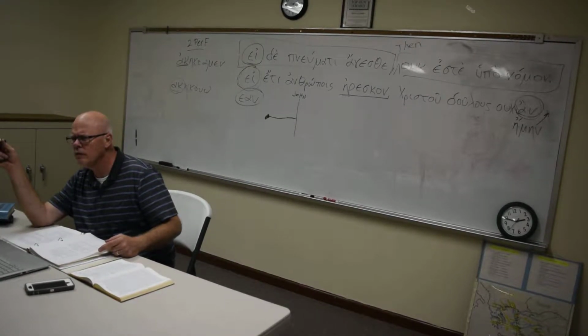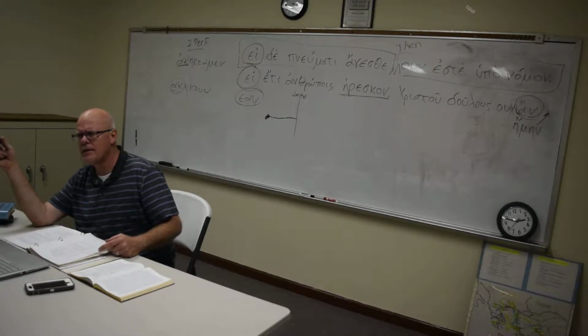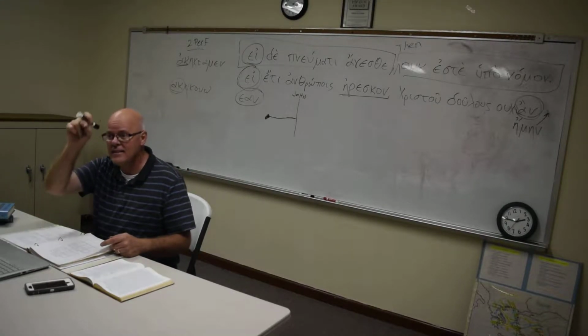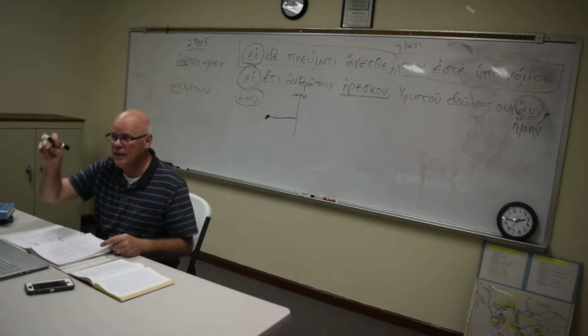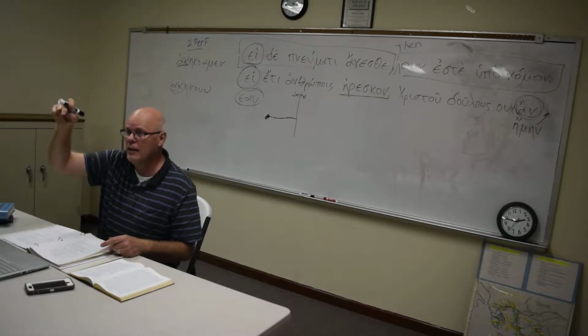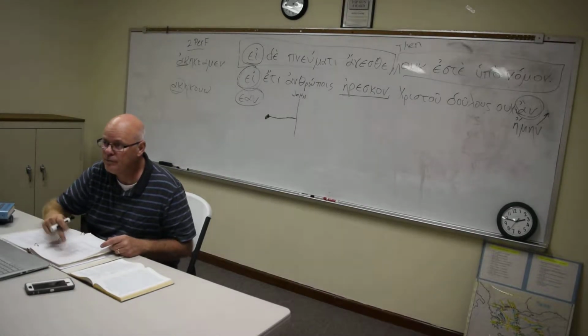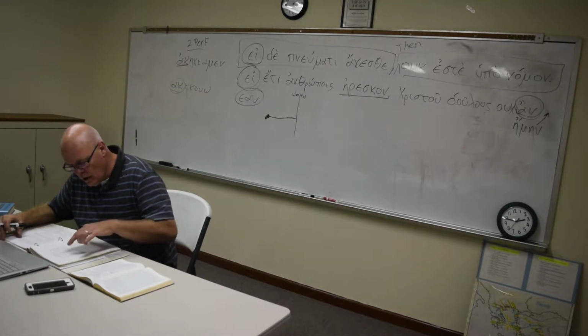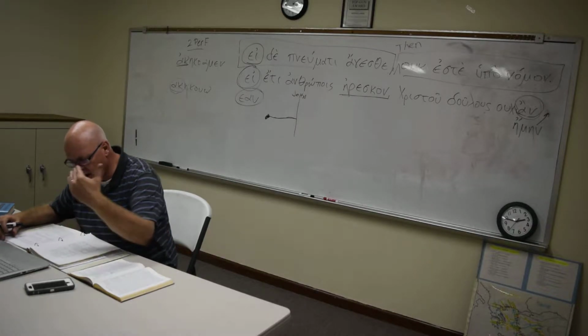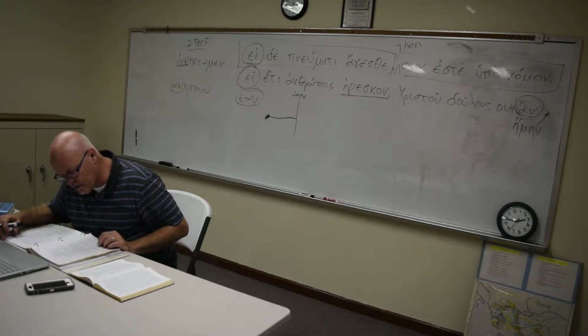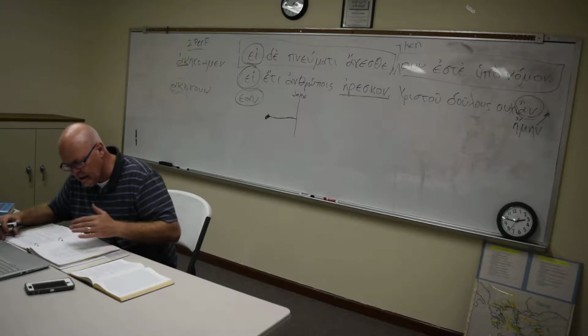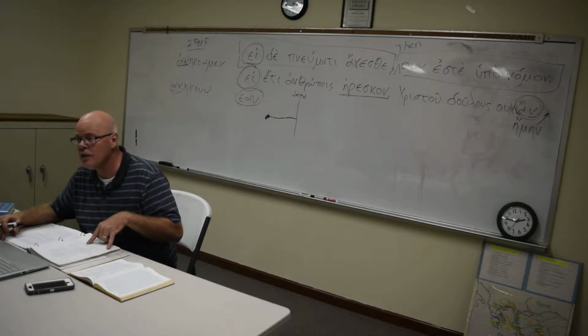Or did it say "I myself"? I think it said "I myself," right? But that's in the nominative. You use the ego, which is nominative, and then the autos is nominative. Here you don't have a nominative. So you have myself, yourself, and her, him, her, or itself, and those endings are